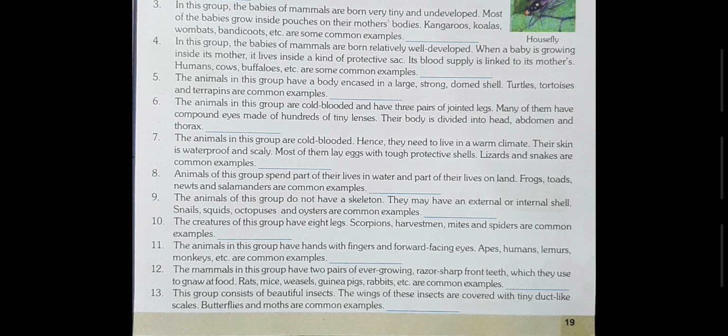This group consists of beautiful insects. The wings of these insects are covered with tiny dust-like scales. Butterflies and moths are common examples. So the name of this group of animals is Lepidopterans. Lepidopterans. Okay.